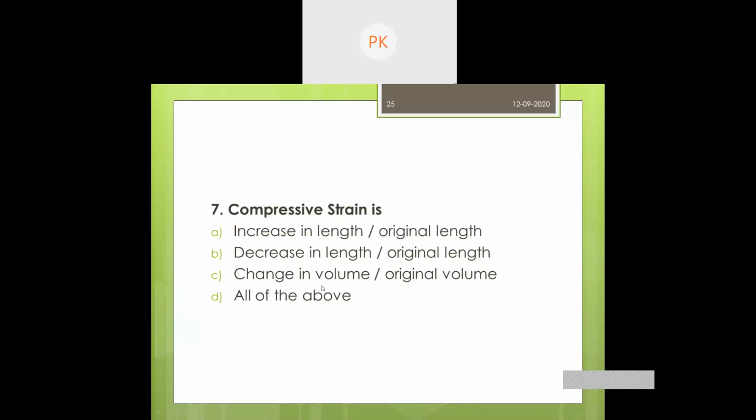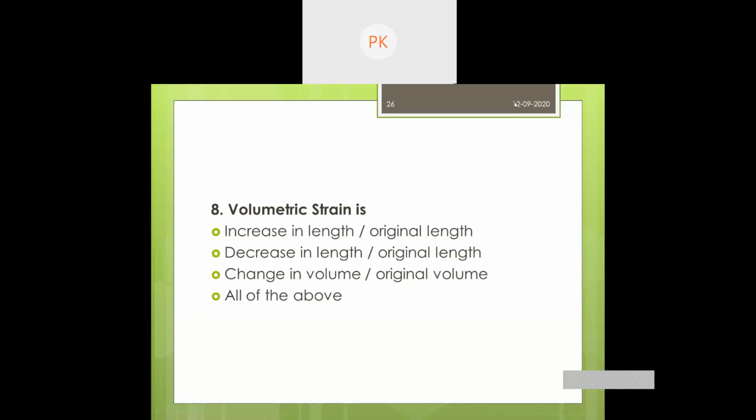Next one, compressive strain, they are asking for only compressive strain. So after compression, what will happen to the length of the member? It is going to decrease in length. So answer B would be the right answer. Okay, next question, volumetric strain. Here it is obvious: change in volume by original volume.